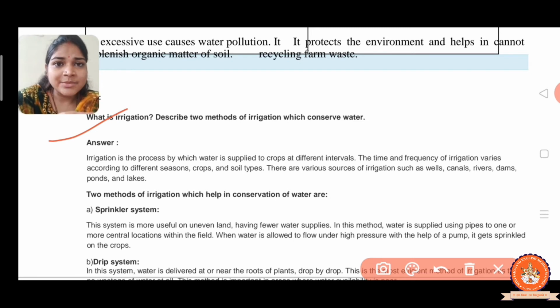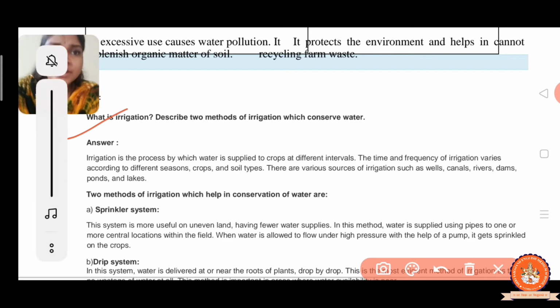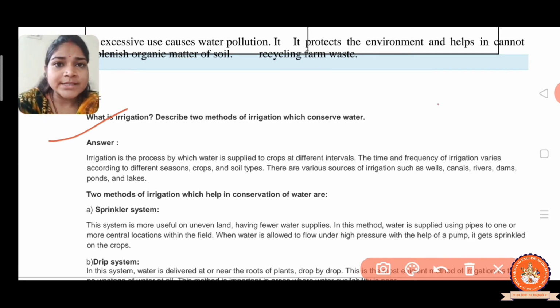The traditional method is mode, pulley, chain pump, rahat and dhakli, whereas the modern method is sprinkler system and drip system. We discussed in the chapter that the traditional method is very costly and time consuming and also wastes water. But the sprinkler system and drip system conserve water, right?